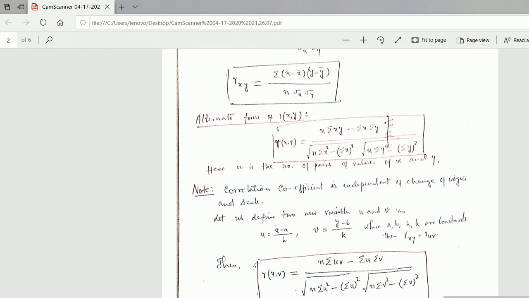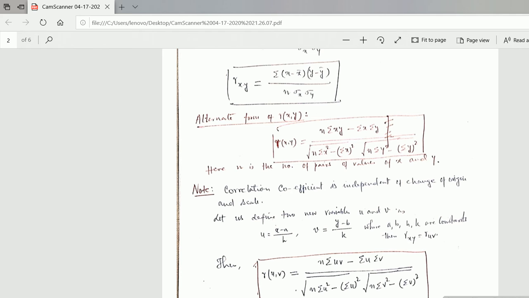The correlation coefficient is independent of change of origin and scale. Let us define the new variables u and v as u is equal to (x minus a) upon h and v is equal to (y minus b) upon k, where a, b, h, k are constants. Then r of xy is equal to r of uv.